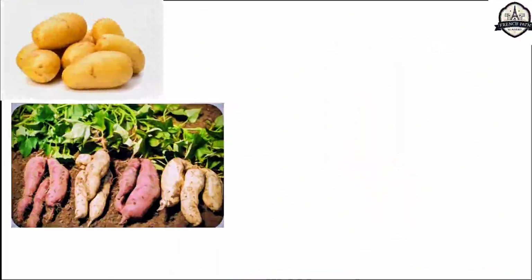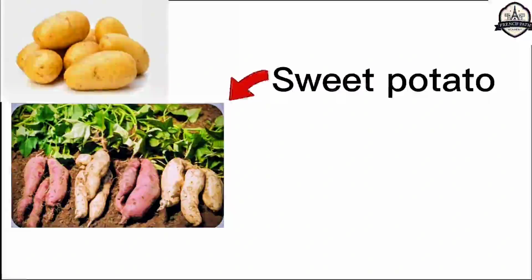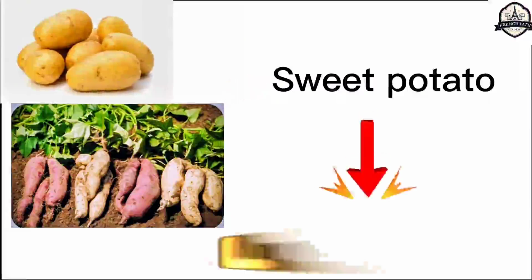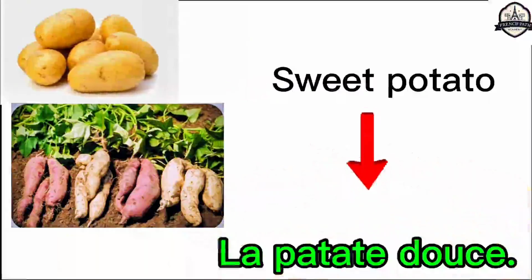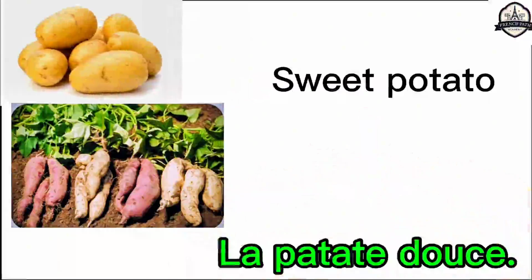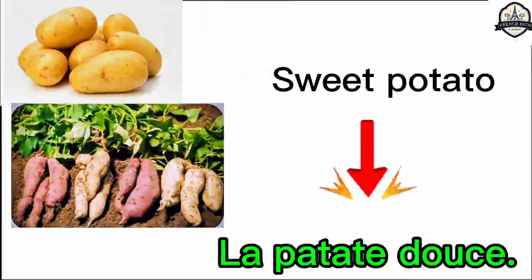So we have sweet potato, which is called in French language la patate douce. But concerning la pomme de terre, as you can see it, pomme de terre is different than sweet potato. Pomme de terre is not the sweet one, while sweet potato stands for la patate douce.